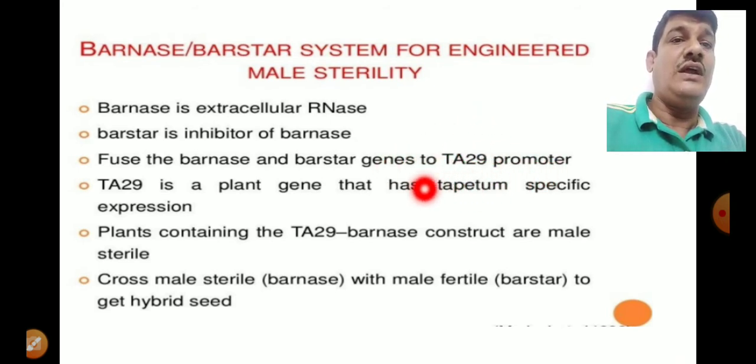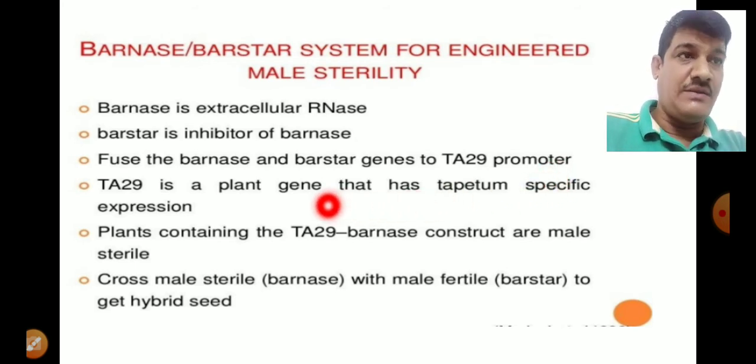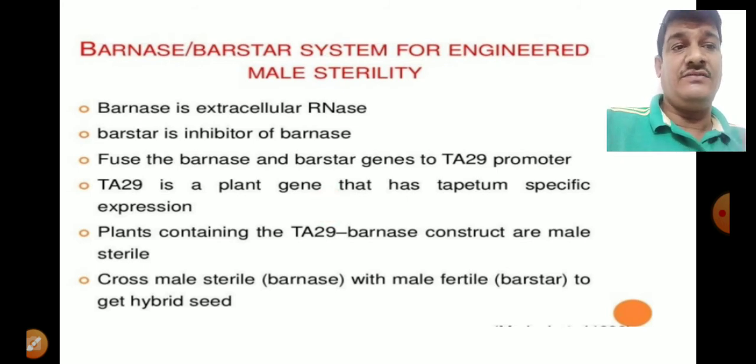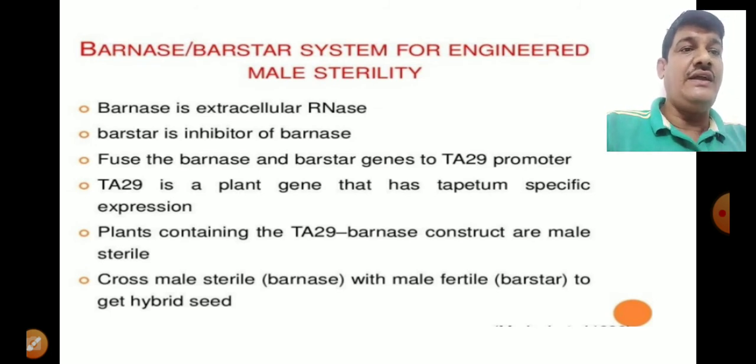So along with this Barnase and TA29 promoter gene, we can suppress the pollen grain formation in the tapetum or in the anther. Why is it essential? Actually, tapetum is a very important tissue which imparts nourishment to the developing pollen grains, and after the growth or development, that tapetum is ultimately degraded or destroyed.